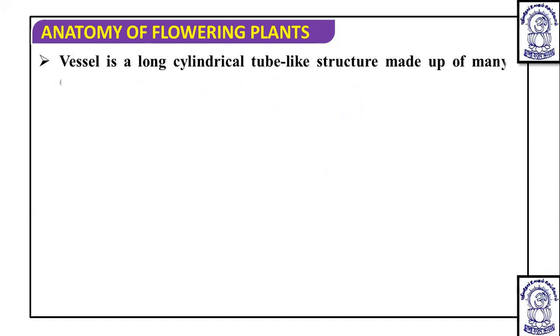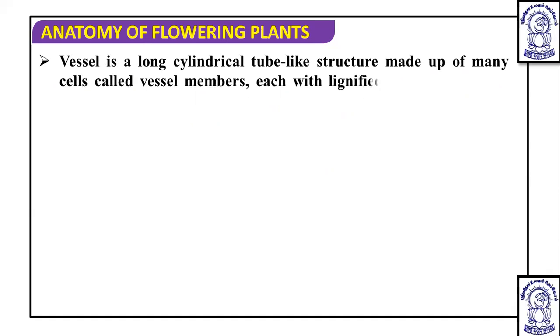Now after this we are going to talk about vessels. Vessels are also known as tracheae. As we have discussed, these are long cylindrical tube-like structures made up of many cells, means it is a multicellular structure, whereas the tracheid was unicellular. Each has a lignified wall and a large central cavity. Here also protoplasm loss occurs, and these are dead cells.